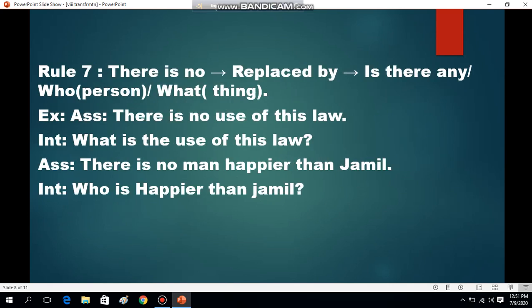So rule 7 says, if you find there is no, it will be replaced by is there any, or who or what. In case of person, we will take who. In case of thing, we will take what. For example, there is no use of this law, so we can transform it: what is the use of this law? Then, there is no man happier than Jamil, so we can change it: who is happier than Jamil? So it is rule 7, assertive to interrogative. Just simply, if we find there is no, it will be replaced by is there any or who, what.